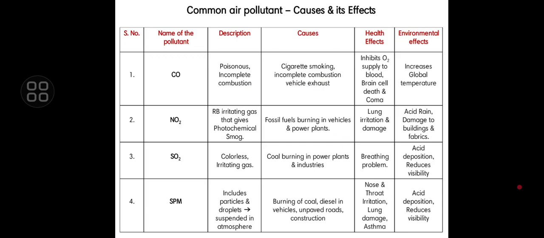These are some common air pollutants and their effects. A large amount of carbon monoxide in the atmosphere is poisonous and is produced by incomplete combustion. It causes an increase in global temperature, inhibits oxygen supply to the blood, and leads to brain cell death and coma as health effects. Nitrogen dioxide, sulfur dioxide, and suspended particulate matter are all unwanted products in the air. They affect human health and also environmental stability.